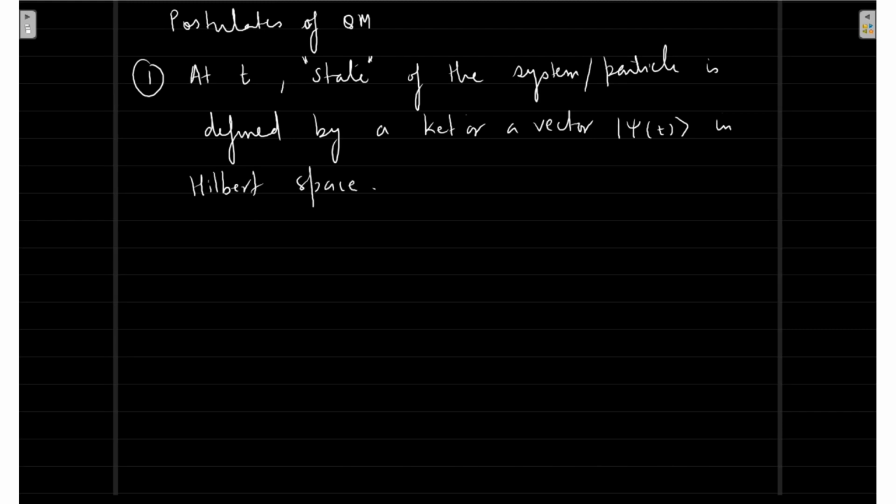So now you are getting into post-graduation. What is this psi(t)? This is nothing but a vector in Hilbert space. What is Hilbert space? It is nothing but a complete complex inner product space.